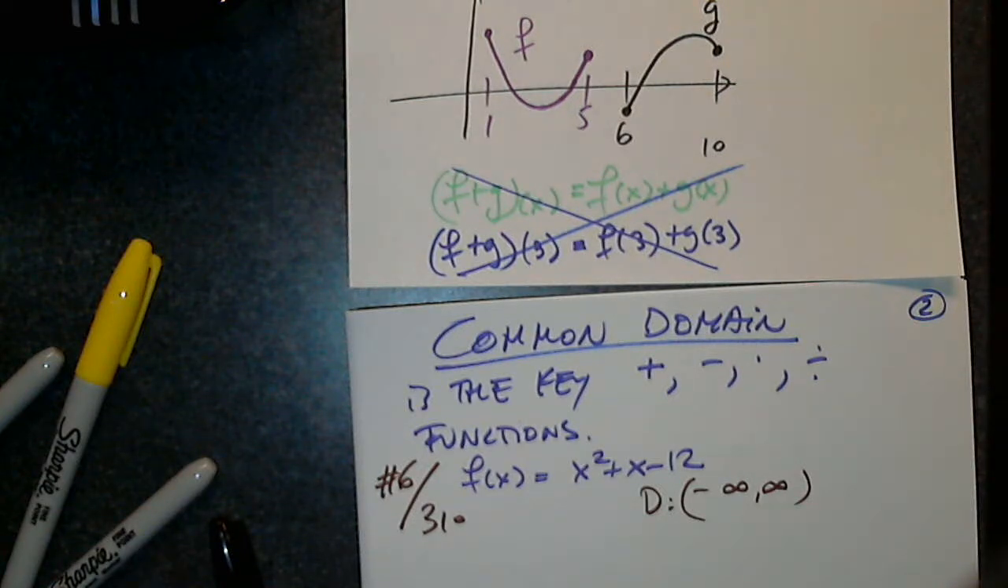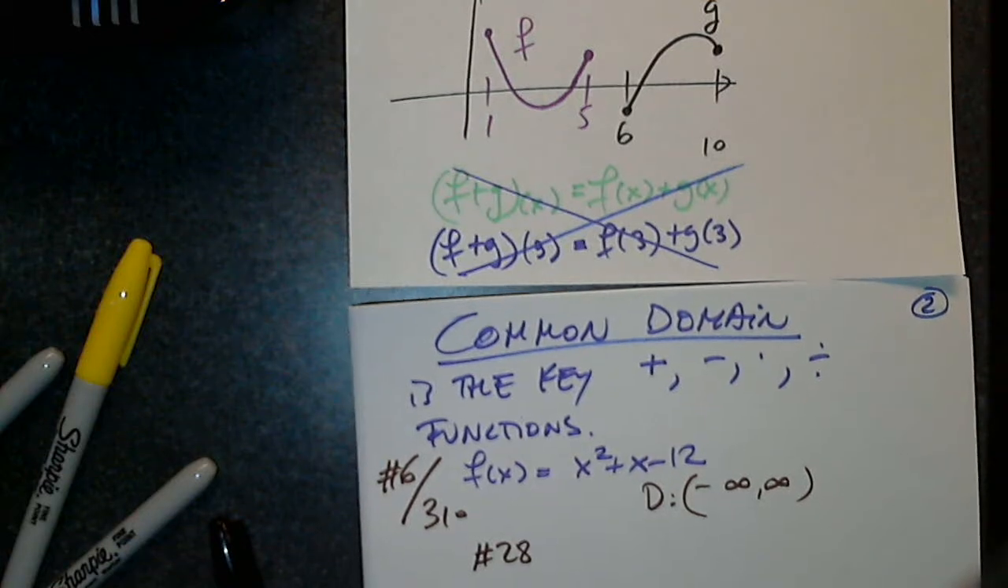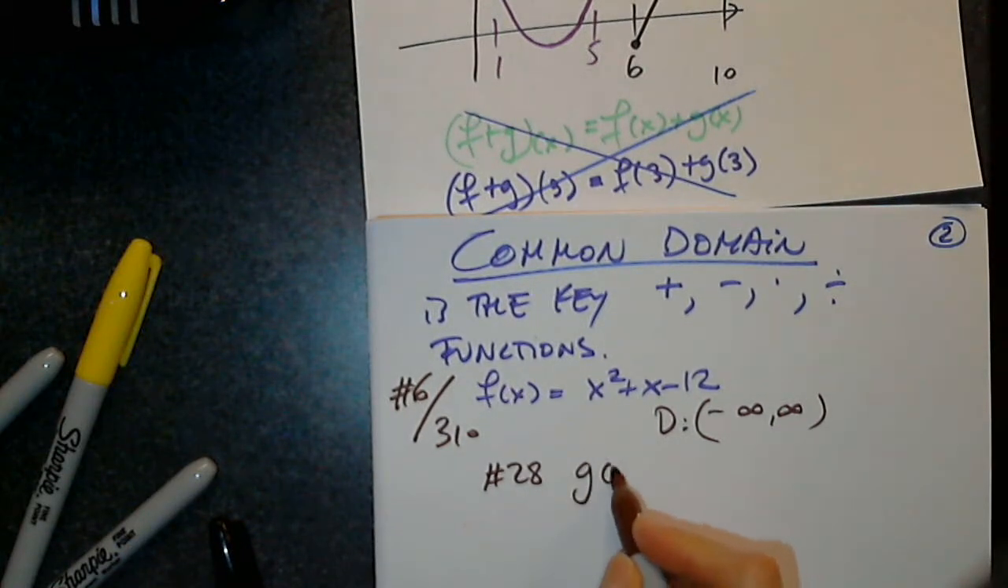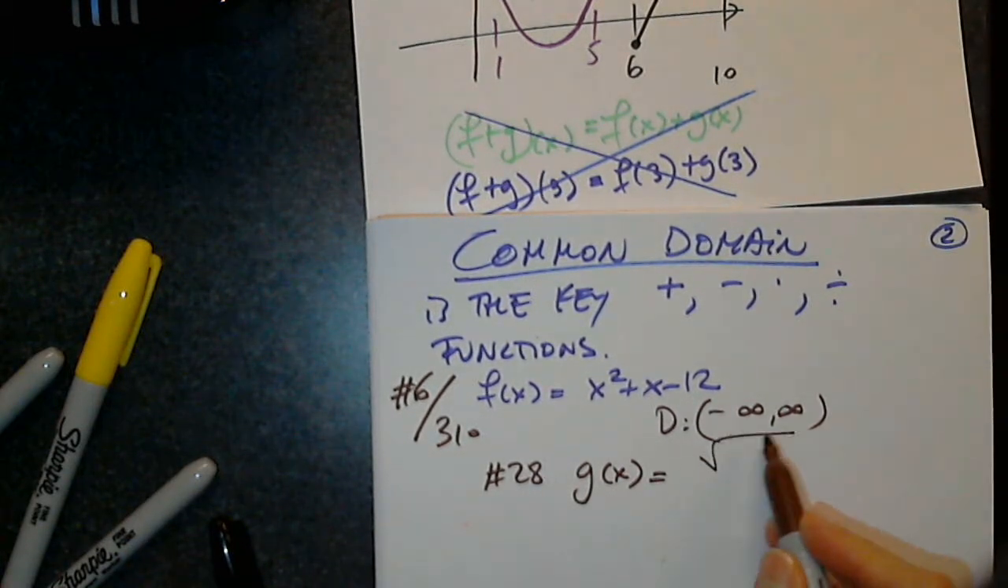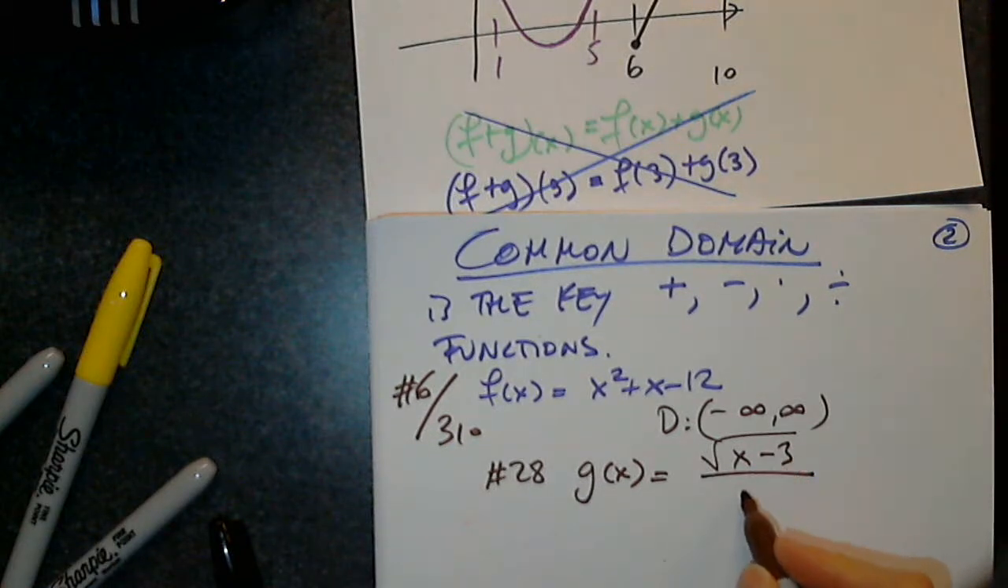I still would like to look at 27 was recommended. I'm going to look at 28. g of x equals the square root of x minus 3 divided by x minus 6. Let's look at this function and identify what it is. Can anyone tell us what do we do to create this function?